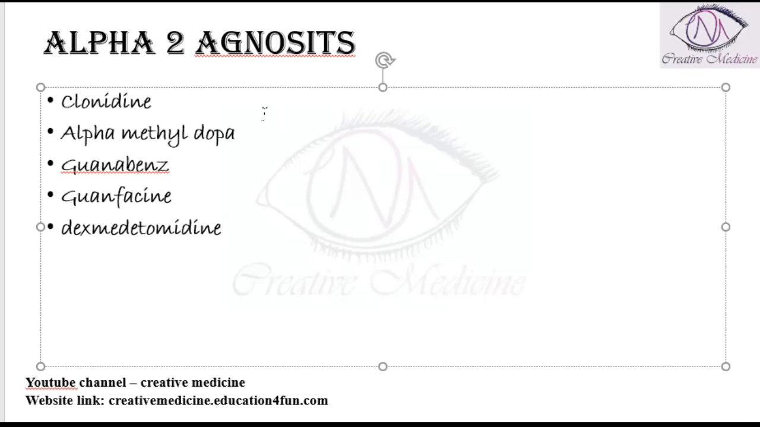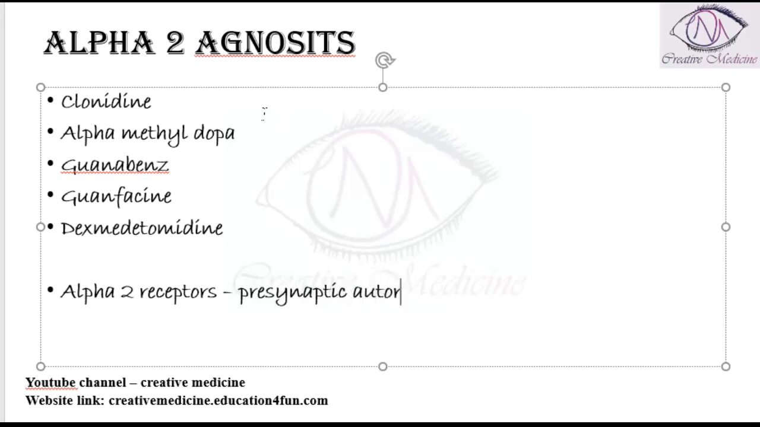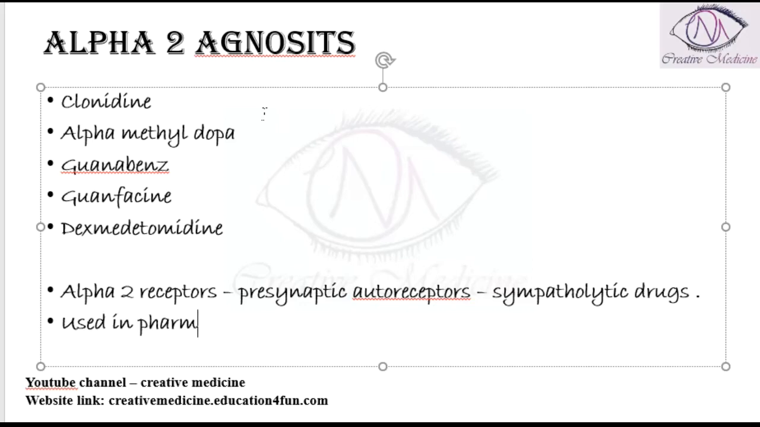So one important thing: these alpha 2 receptors are actually the presynaptic autoreceptors, and these are actually sympatholytic drugs. These are presynaptic autoreceptors and these are sympatholytic drugs. Because they are sympatholytic drugs, they are used in pharmacological sympathectomy. For pharmacological sympathectomy we can use these sympatholytic drugs.